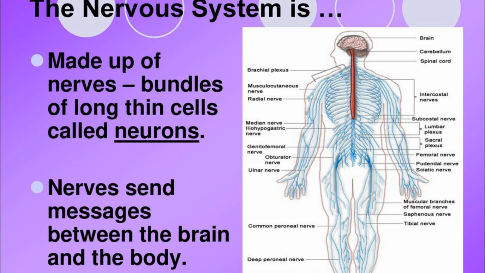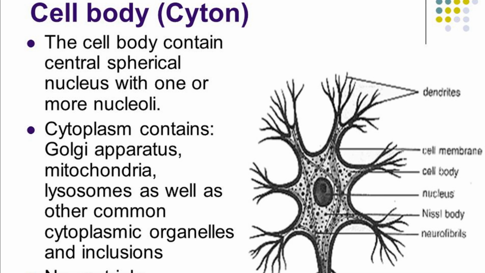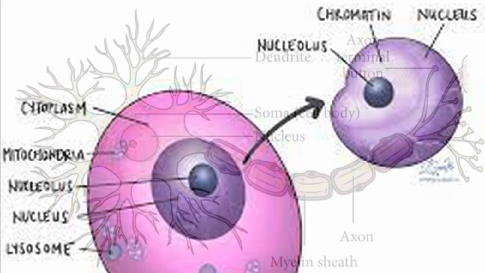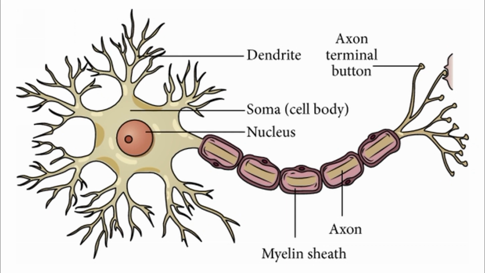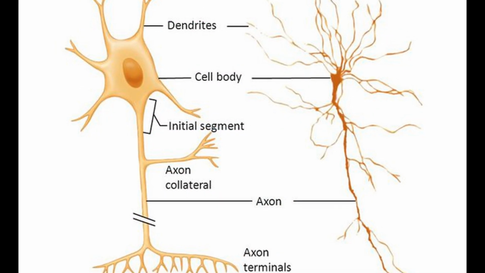The nervous system is made up of special cells called nerve cells or neurons. A neuron is made up of two main parts: a main cell body called cyton, which gives out a number of fine processes or dendrites, and a long process called axon. The cell body contains a nucleus. The dendrites are cytoplasmic extensions of the cell body. They receive messages, that is impulses, from the organs and transmit them through the cell body into the axon, which transmits the message. The end of the axon terminates in a number of branches called terminal branches.